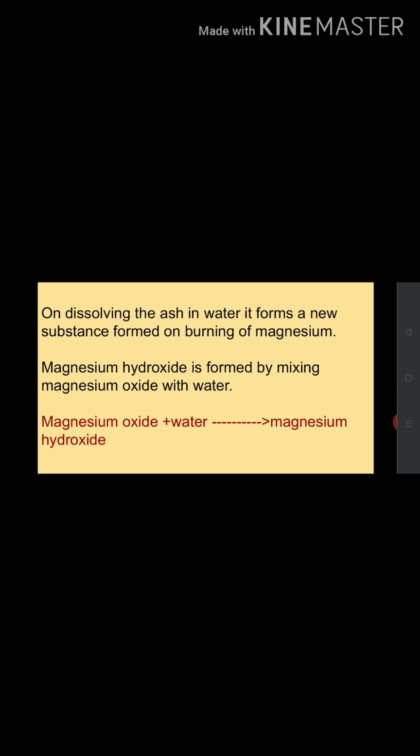So burning of magnesium produces new substances: first magnesium oxide and then magnesium hydroxide. This is a change that we cannot reverse. So we can say that this is a chemical change.